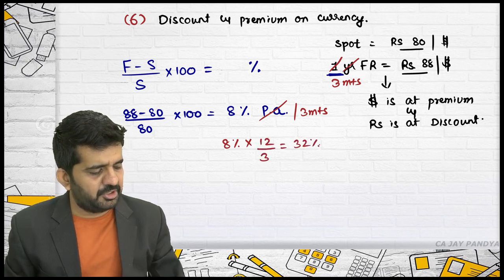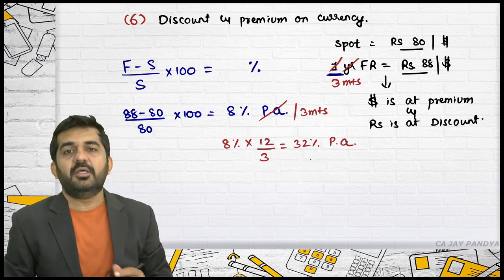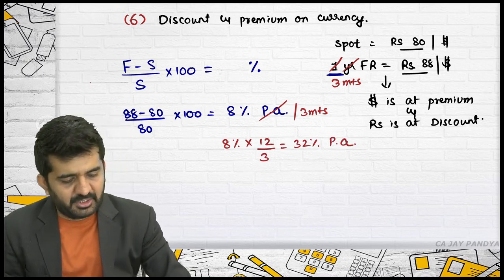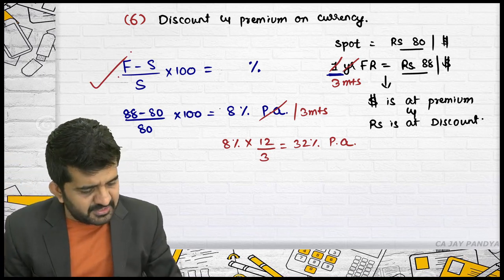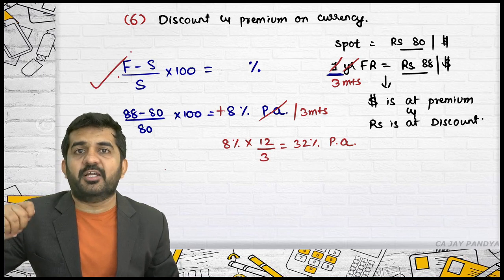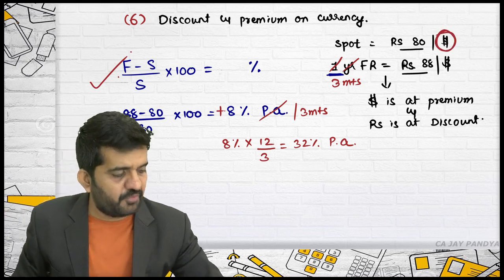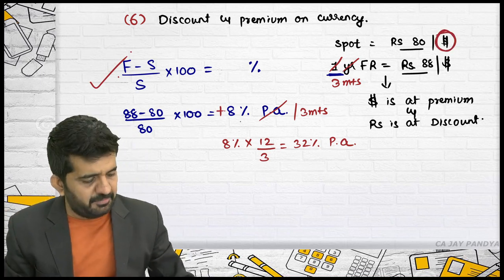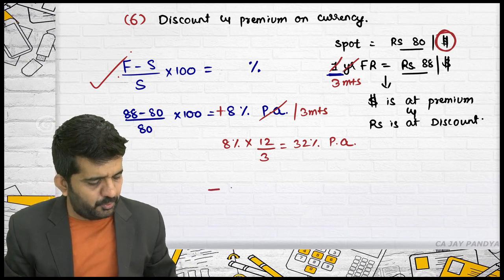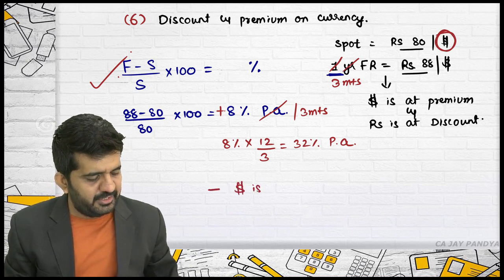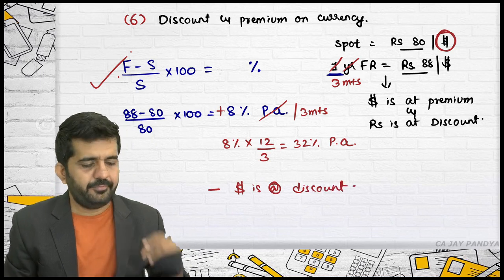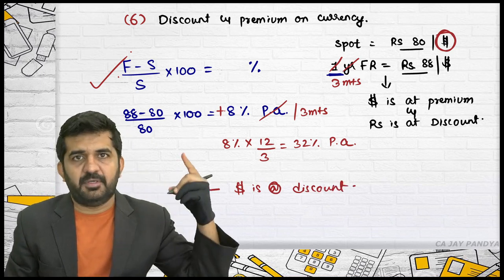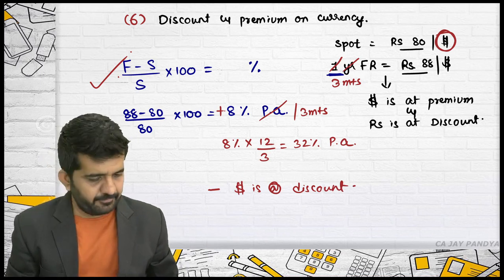That is nothing but 32% per annum. But the formula which will be used is this. If this answer is coming positive, dollar is at a premium. This rate is of dollar. So dollar is at premium. If this answer is negative, then dollar is at discount. This is discount or premium on foreign currency.